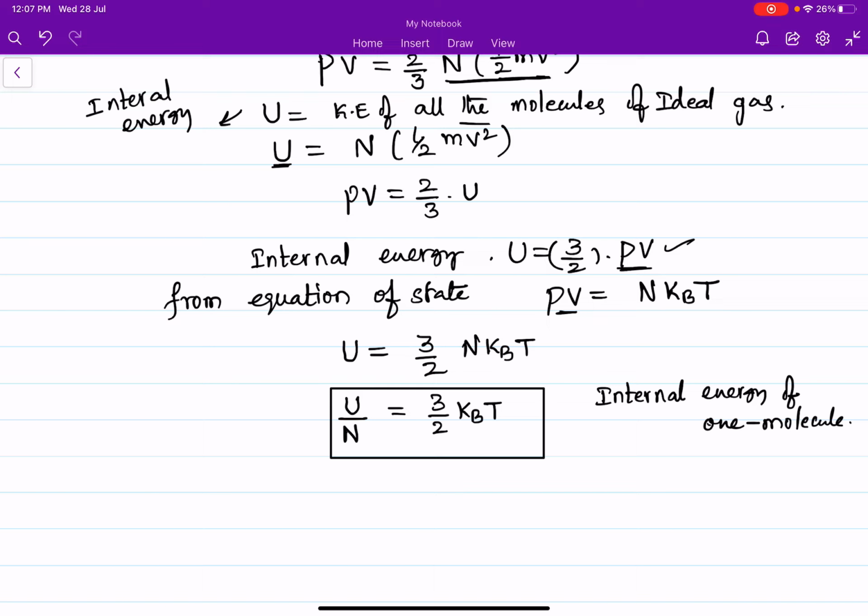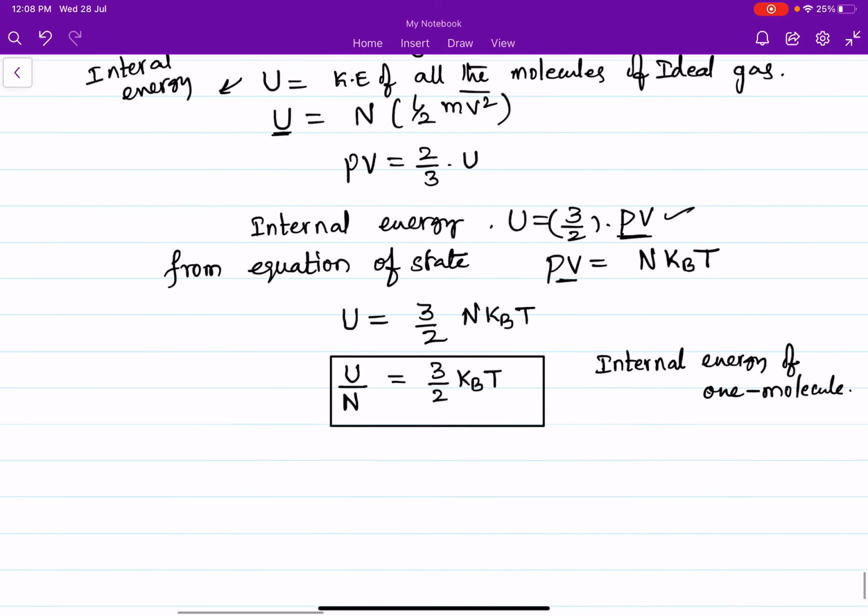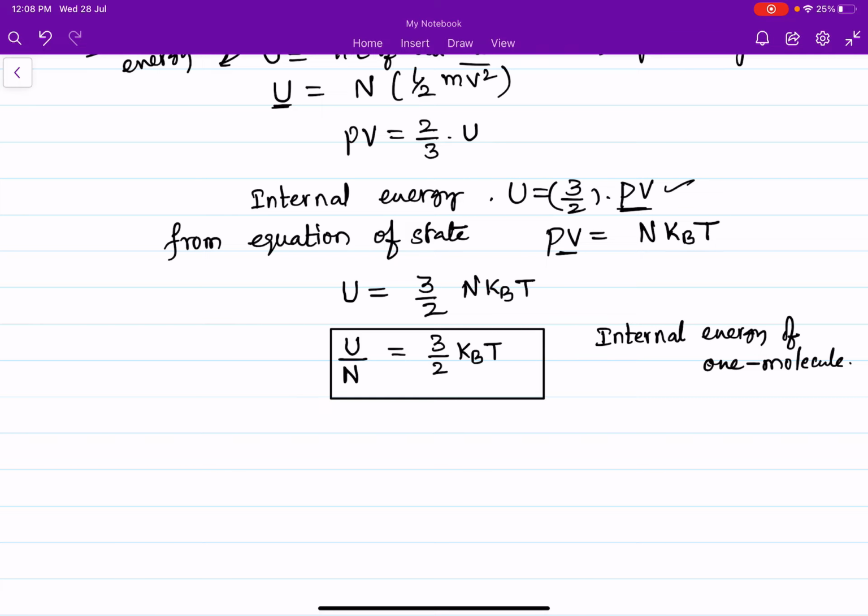Now the internal energy of 1 mole of molecules, or n moles of molecules. We know n is the number of moles: number of moles equals total number of molecules divided by Avogadro number. So total number of molecules N equals number of moles into Avogadro number.